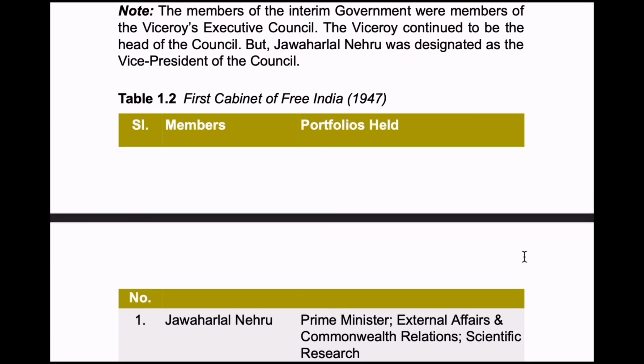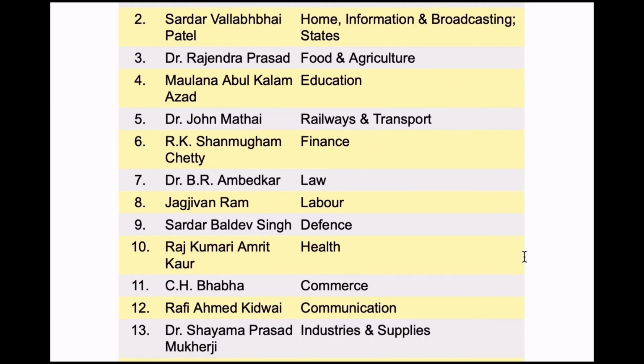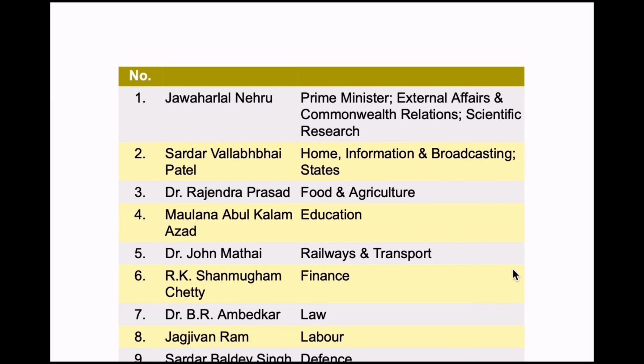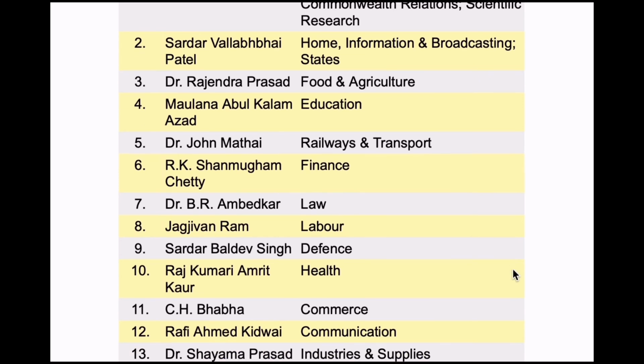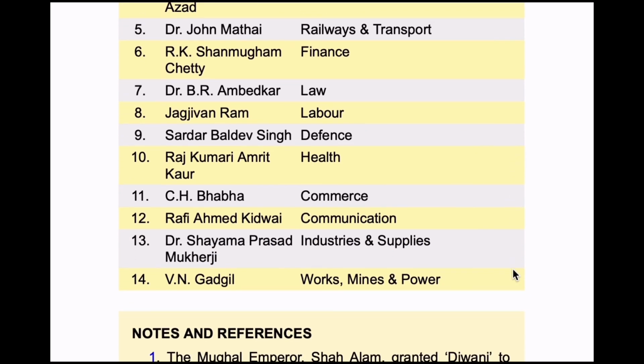So here the first cabinet of Free India 1947 was, the members are Jawaharlal Nehru as Prime Minister, External Affairs and Commonwealth Relations, and Scientific Research Minister, and Sardar Vallabhbhai Patel as Home, Information and Broadcasting, States Minister, Dr. Rajendra Prasad as Food and Agriculture Minister, Maulana Abul Kalam Azad was Education Minister, John Mathai was Railway and Transport Minister, R.K. Shanmukham Chetty was Finance Minister, Dr. B.R. Ambedkar was Law Minister, Jagjivan Ram as Labour Minister, Sardar Baldev Singh as Defence Minister, Rajkumari Amrit Kaur was Health Minister, C.H. Bhabha was Commerce Minister, Rafi Ahmed Kidwai was Communication Minister, Dr. Shyama Prasad Mukherjee was Industries and Supplies Minister, V.N. Gadgil was the Works, Mines and Power Minister.